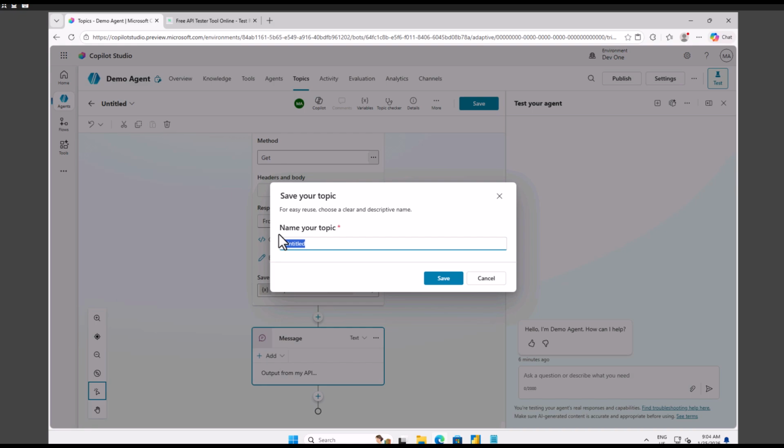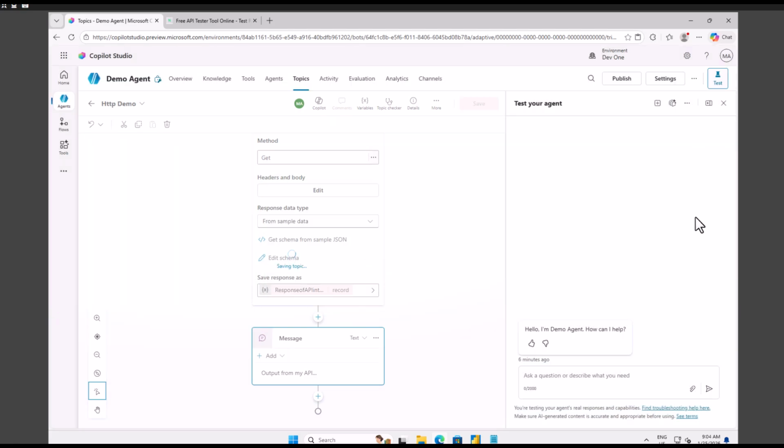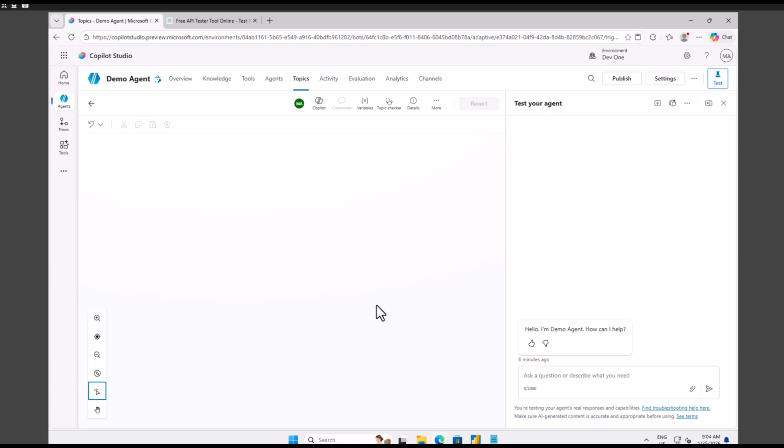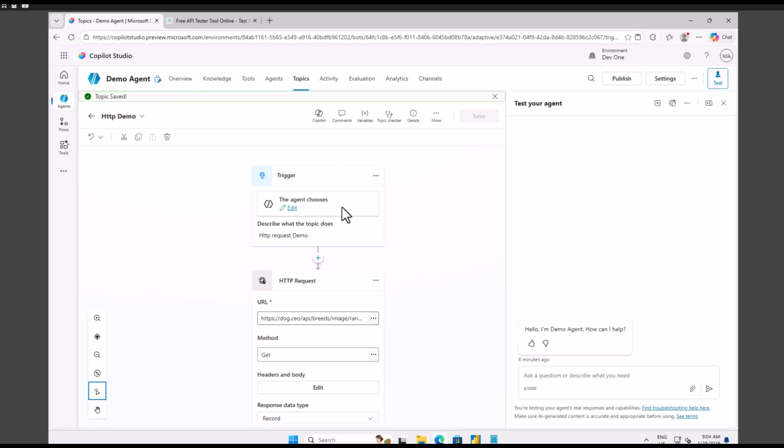Here I can give a name to my agent. I can say this as HTTP demo, something like that, and I can click on save. So my topic is saving. Alright, the topic is saved now.